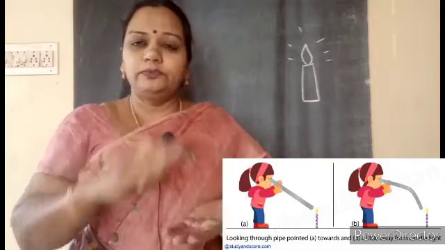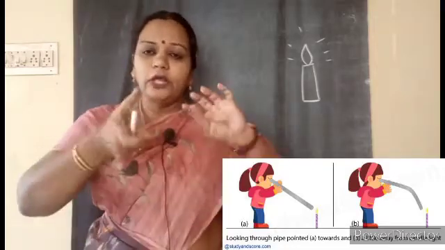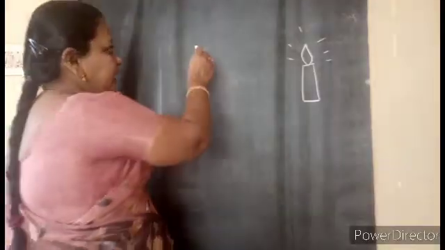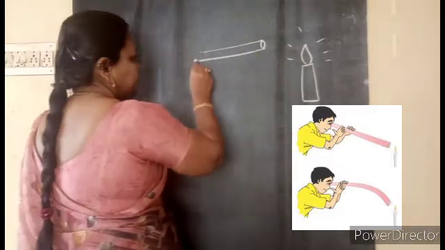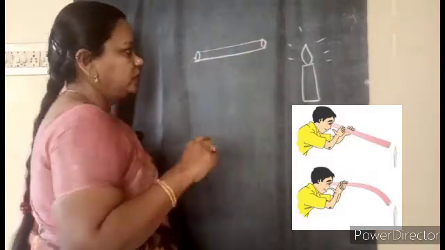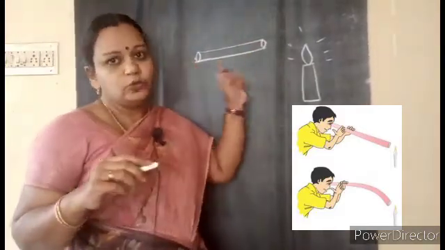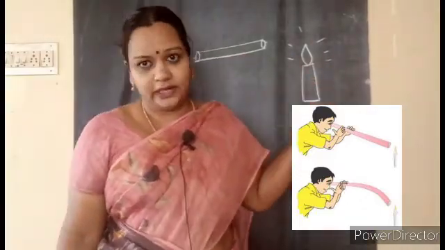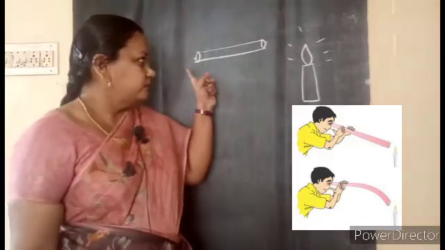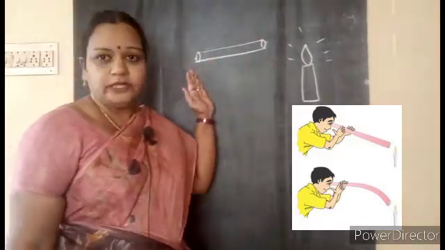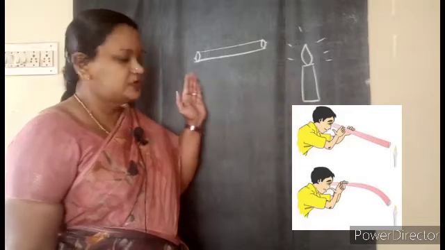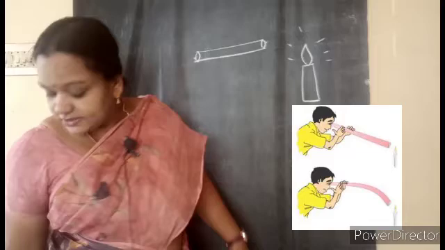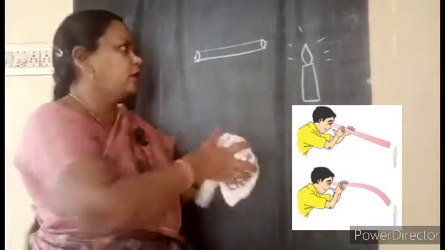You can stick 2 papers one above the other at the end, roll it and stick it again, and make a tube like this. The tube has 2 ends, you all know that. So now, once you light the candle, it will start giving out light. Maintain a little distance from the candle and observe through this tube that you have made or already have.